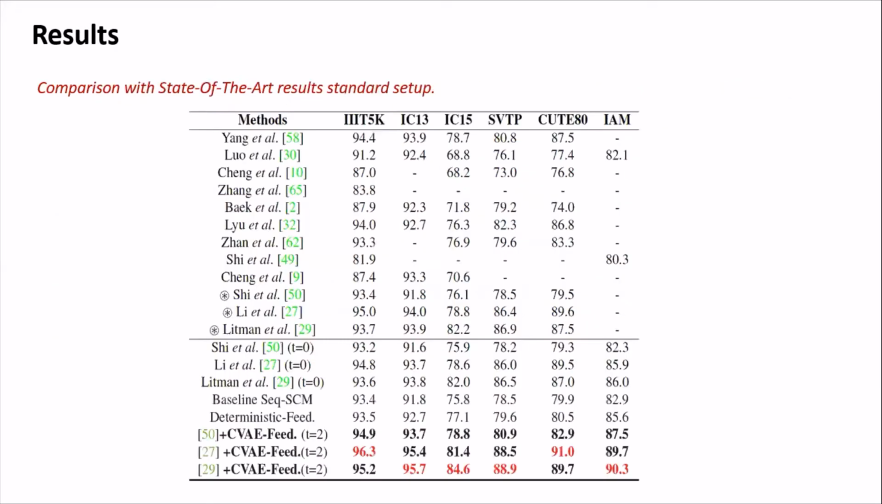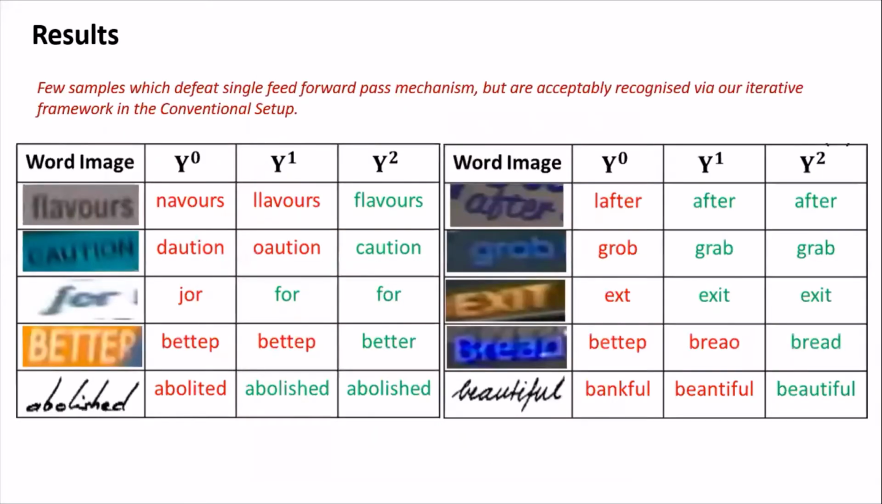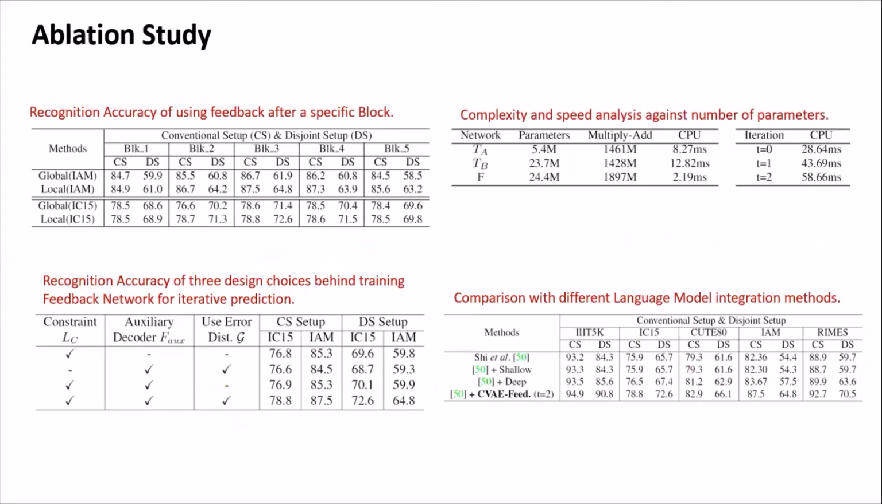We also compare with state-of-the-art in the standard or conventional setup, where red signifies the highest score. Our method performs best in this scenario as well. We present some qualitative results where our iterative framework outperforms the existing single feed-forward pass mechanism. Finally, we present a thorough ablative study to justify the contribution of every design choice on both handwritten and scene text datasets. Thank you for your attention.